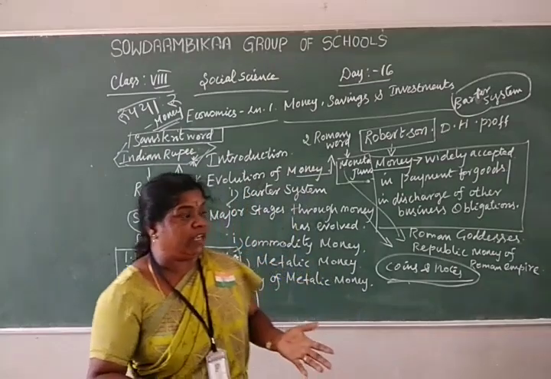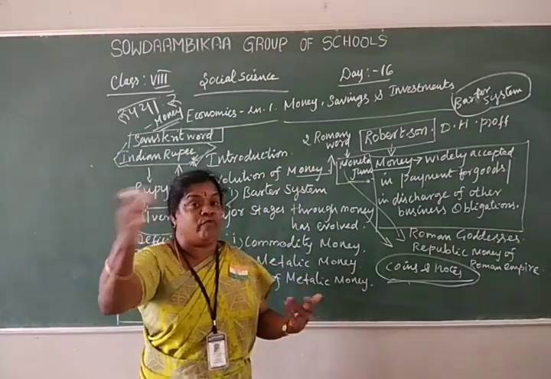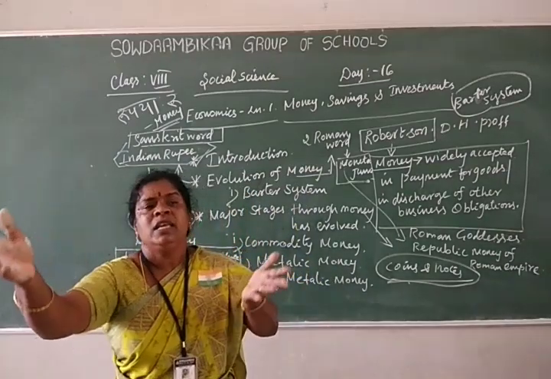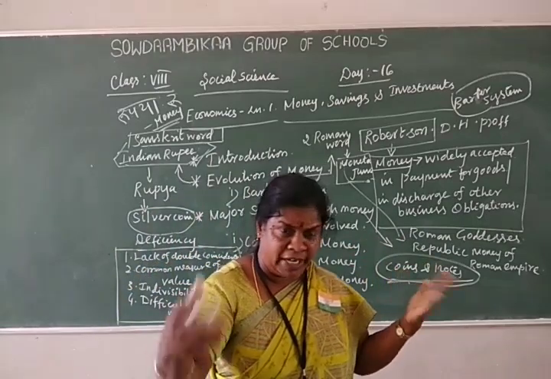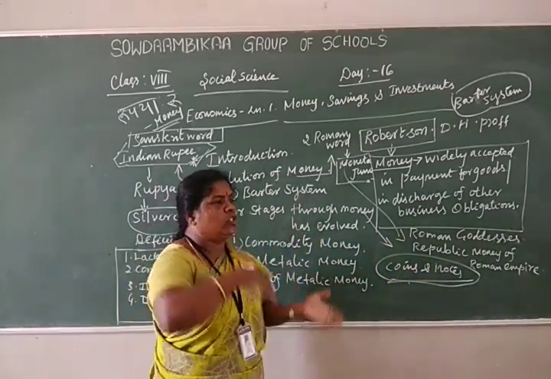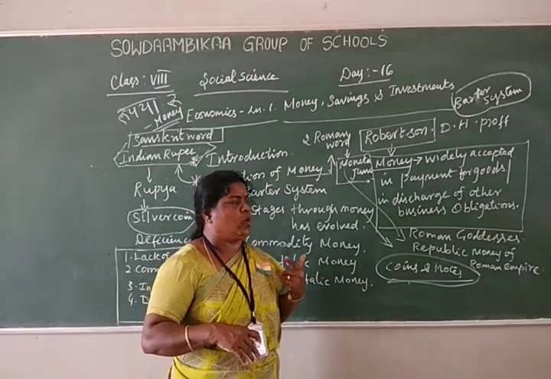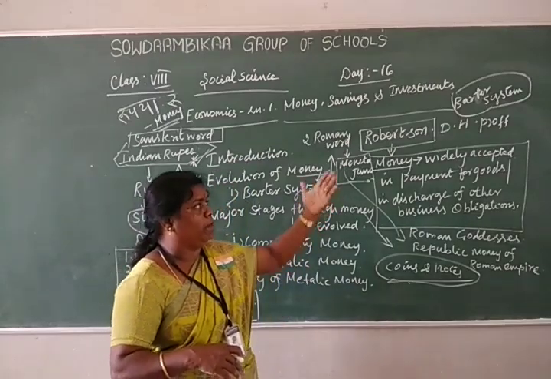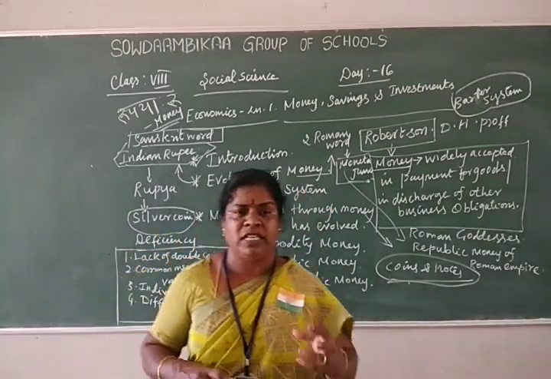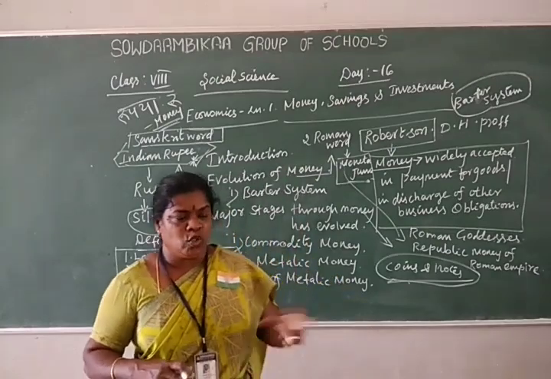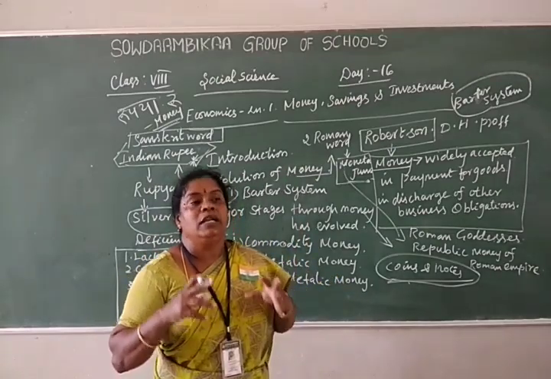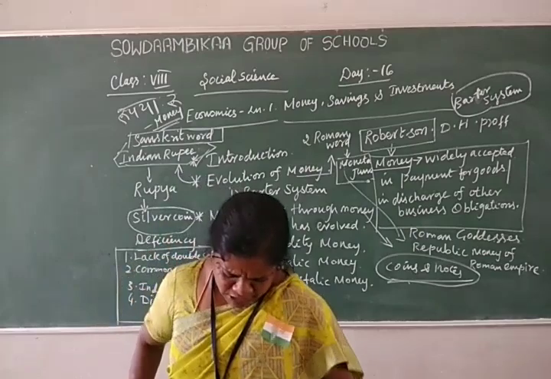After discovering transport, they carried goods from one place to another and exchanged them for goods from other places. Barter means exchanging goods without the transaction of money.